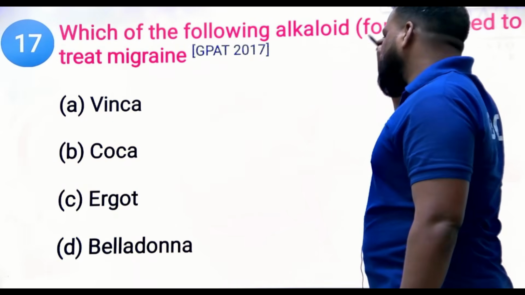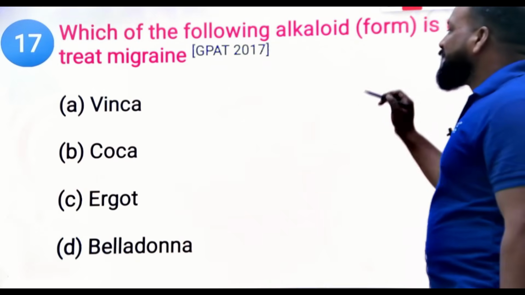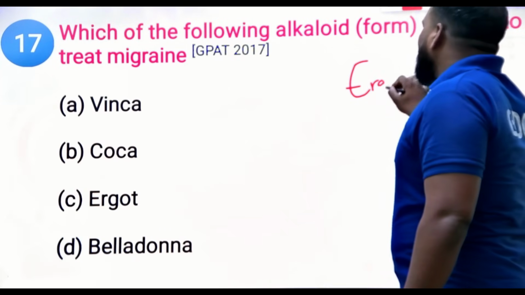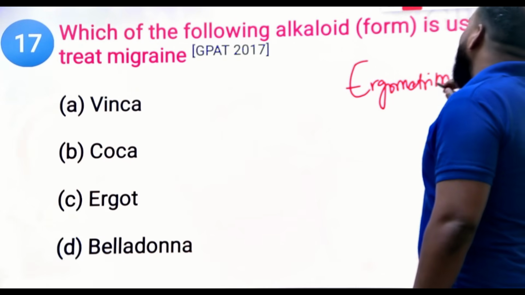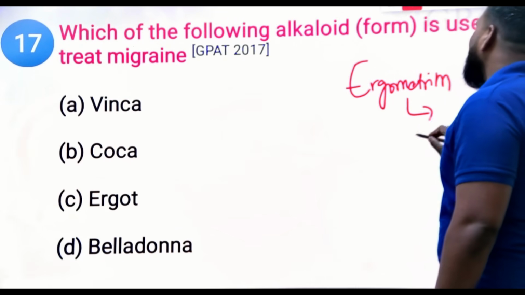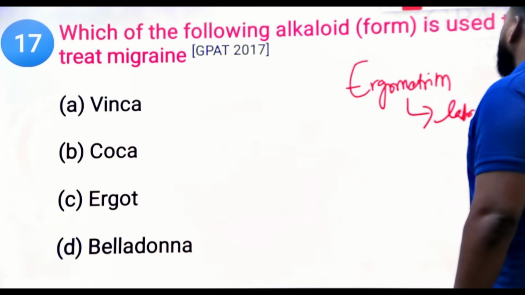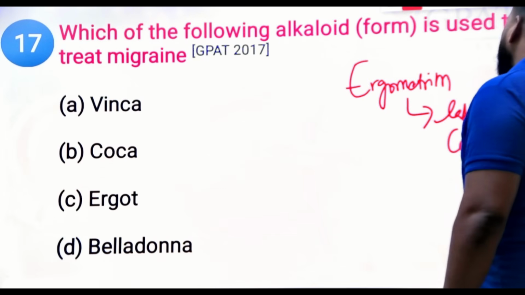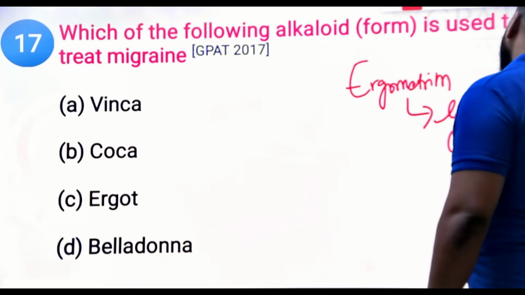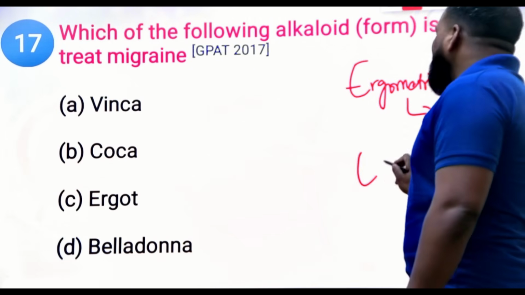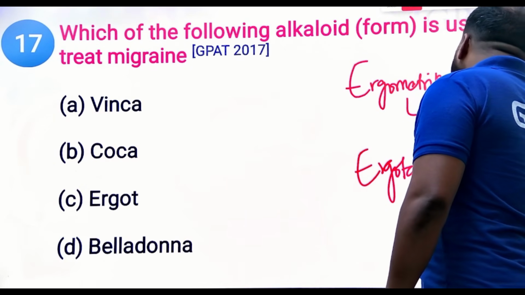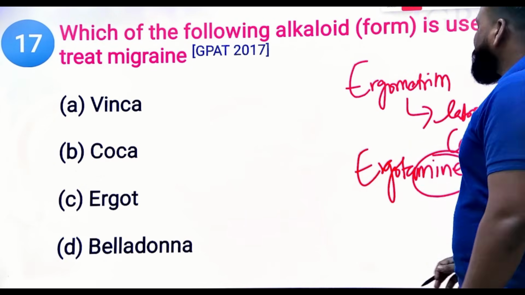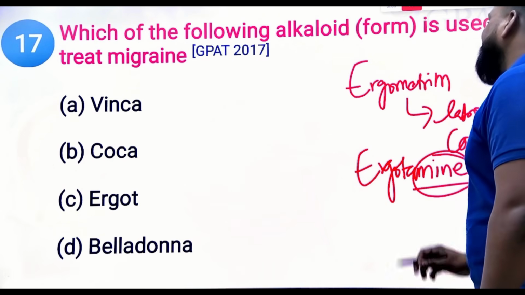In ergot, we have water soluble and water insoluble alkaloids. In that, ergometrine is used in labor contractions. Clear? Whereas ergotamine is used to treat migraine.